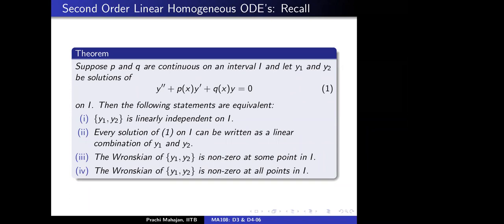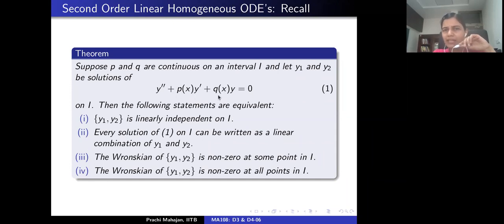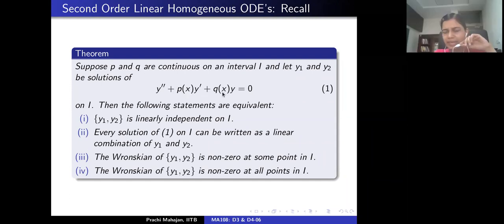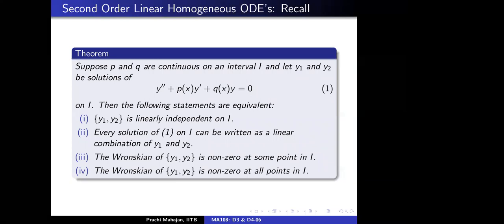We were doing this for P of x and Q of x, and here we have replaced P of x and Q of x with real numbers. I was just confirming if this is valid. Correct. In our case, P and Q are just constants. So they're constant functions, so they're continuous, right? P is a constant function and so is Q in this particular setting of second order linear homogeneous ordinary differential equation with constant coefficients. So we are fine.